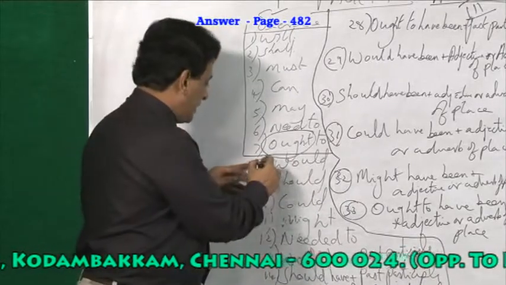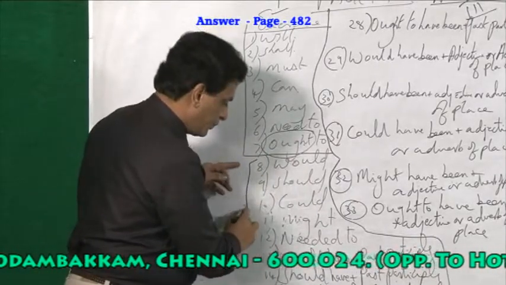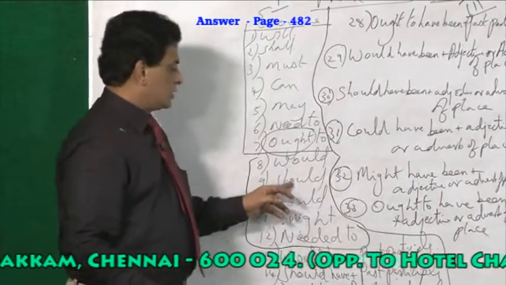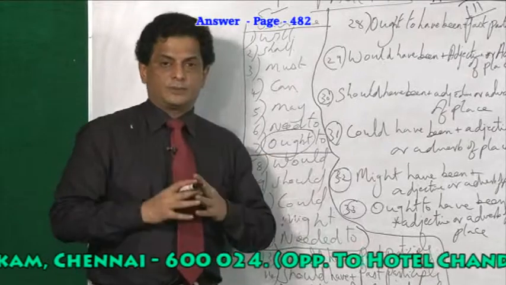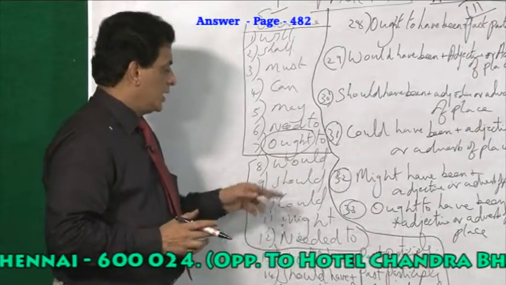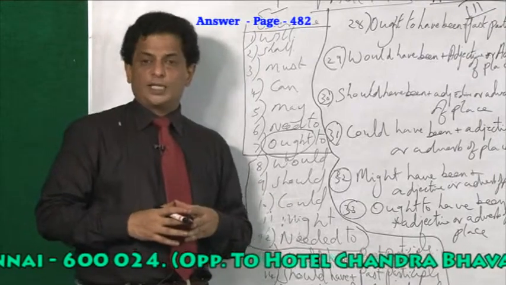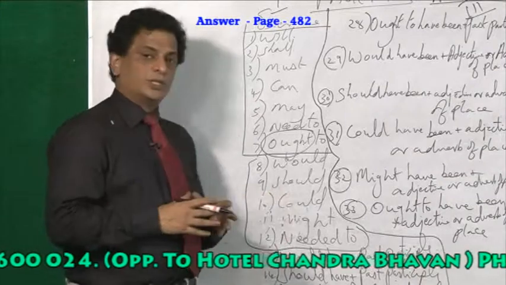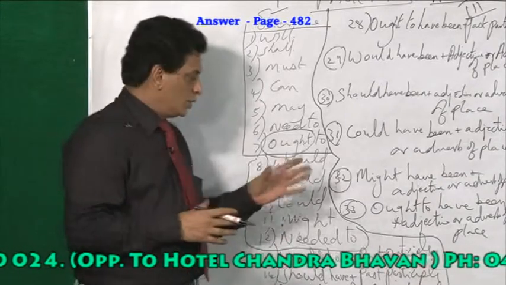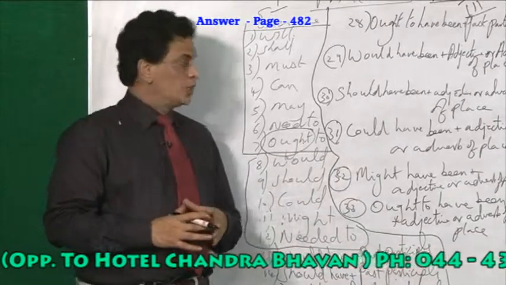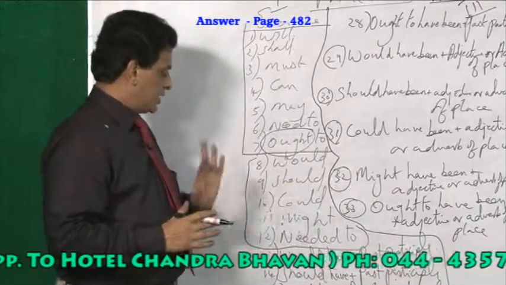And from page number 8 to 12, you find just ordinary past tense modal verbs. Would, should, could, might, needed to. I would go to Delhi. I should buy a car. I could buy a house. So, this past tense modal verb is used with the present tense verb. So, present tense modal verb, past tense modal verb.